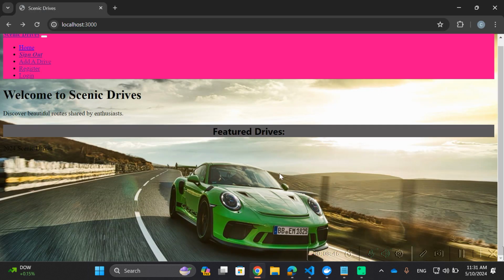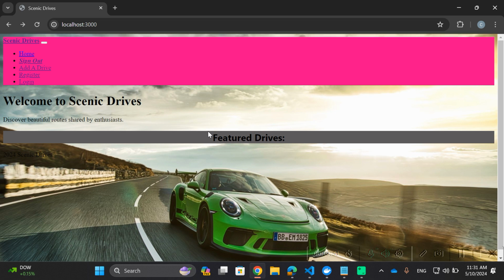Finally, moving on to the actual product itself, here is Scenic Drives. I know you gentlemen are familiar with this homepage. You've seen it a couple times. No real great progress on this front. We still have our 5 pages here. In further versions, obviously, we don't want to be able to add a drive while the user is not registered or logged in. So that will be a future implementation, as we don't want non-registered users adding drives that could potentially just be spam, trying to overload our servers, something like that, right?